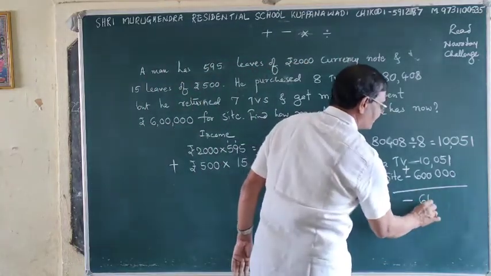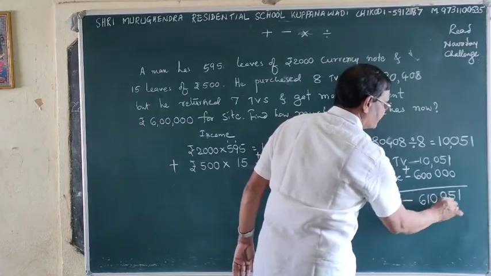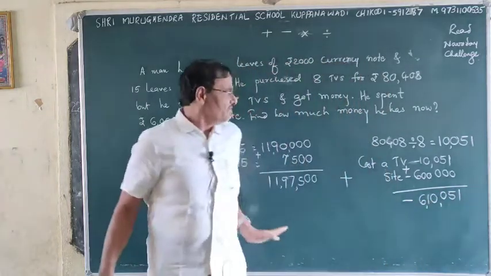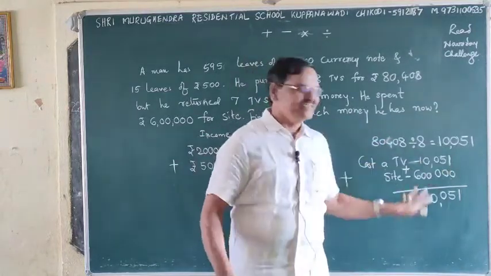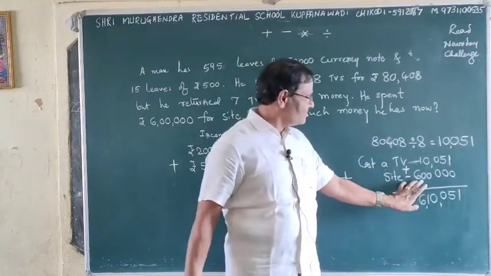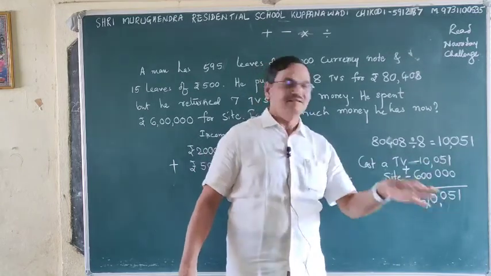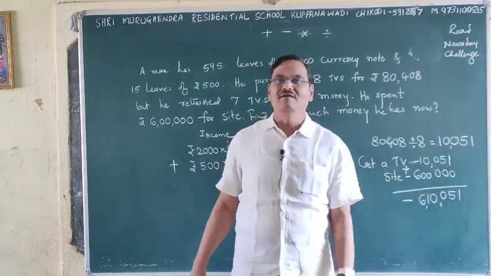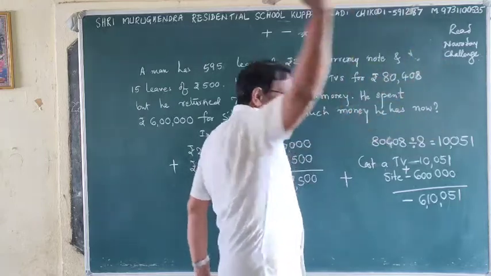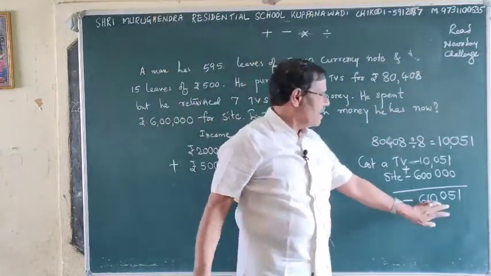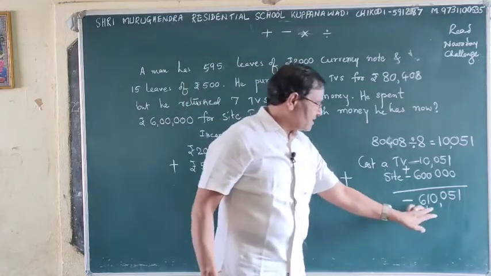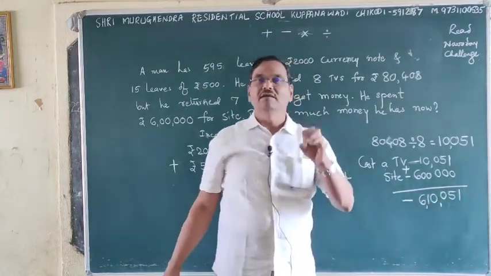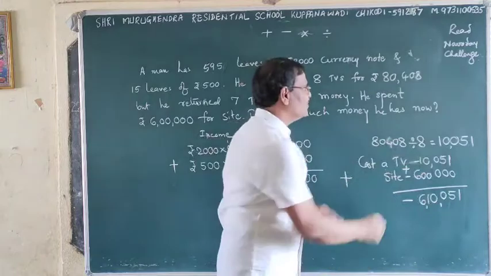See, 6,10,051 it is. Directly from this side I added, because I know that there is no change, because 6 lakh is different and 10,051, because all zeros you have. So, from this end I started. See, how much did he spend? 6,10,051 he spent. This is expenditure.